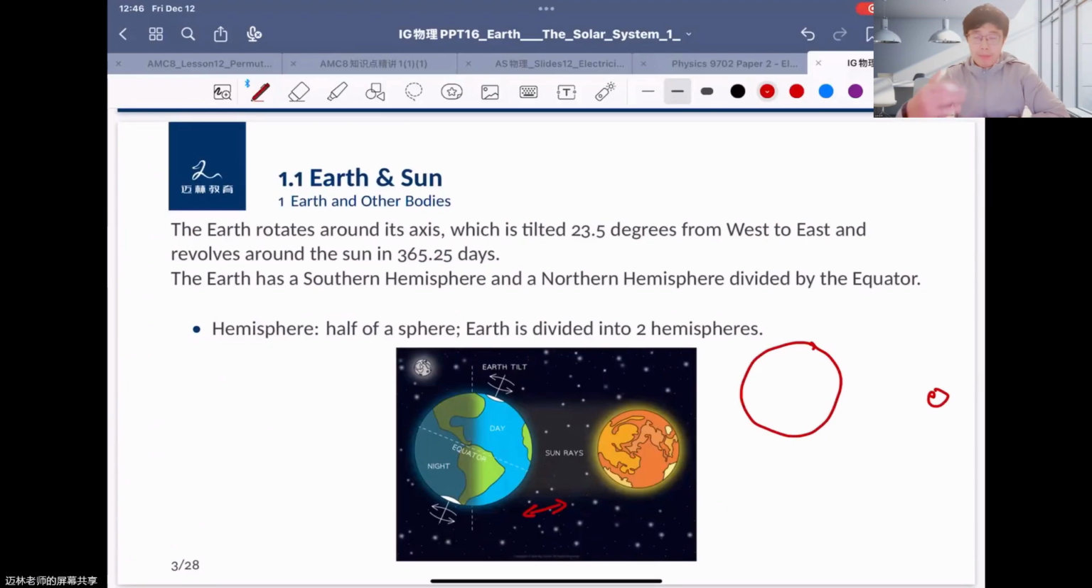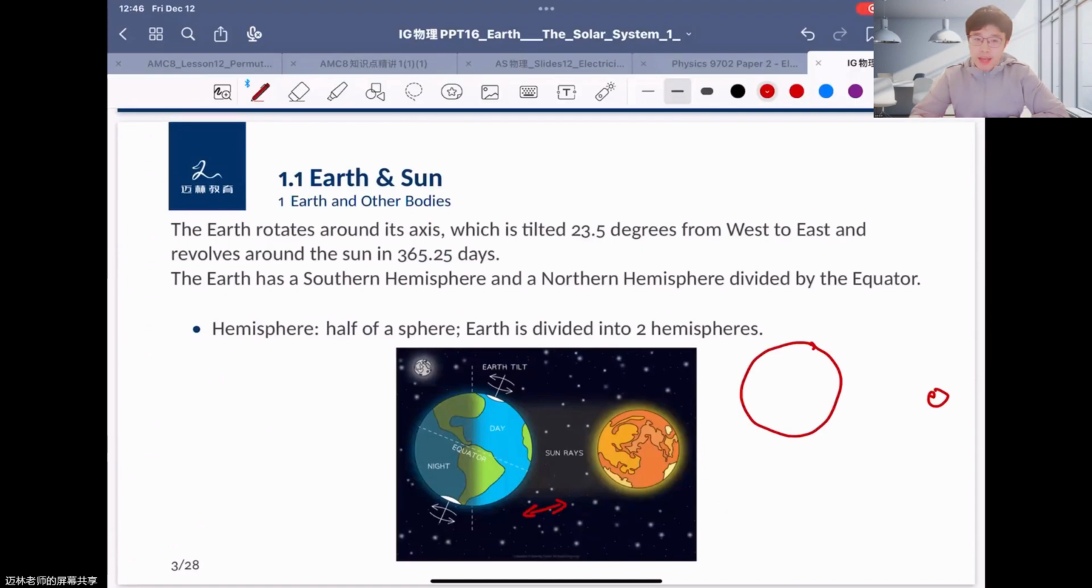Many years ago, maybe 1,000 years ago, some scientists in Europe discussed whether the Earth is the center of the solar system or the Sun is the center. After their discussion, they found that the Sun is the center of the solar system, and every planet, like the Earth, Mercury, and other planets, rotates around the Sun. So this is the basic knowledge and understanding about the Earth and Sun.